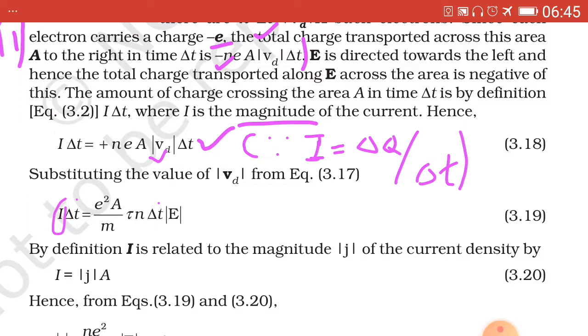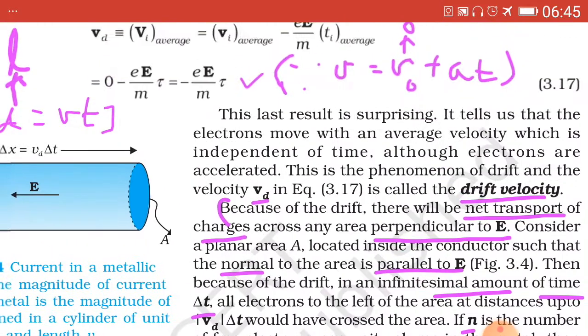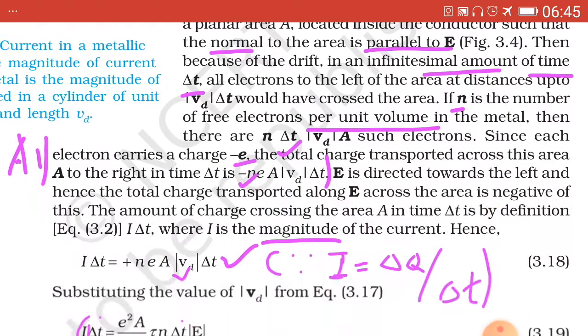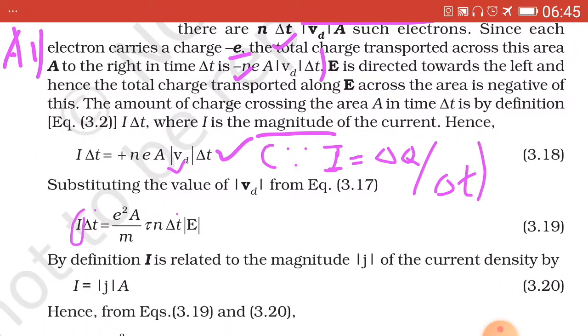Now, substituting the value of Vd in this equation from above, that is, we already had the equation of Vd, which is equal to minus e upon m into tau, that is equation 3.17. We substitute here and we get I delta t equal to e, small e multiplied by E, which will become n e square A upon m tau and delta t into |E|.